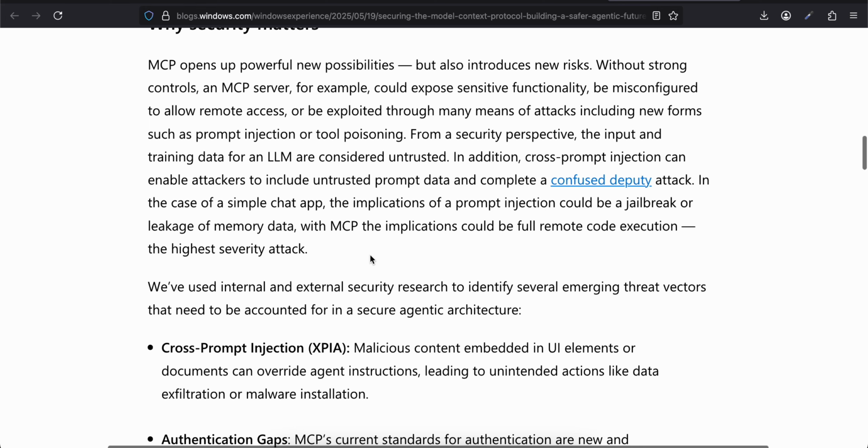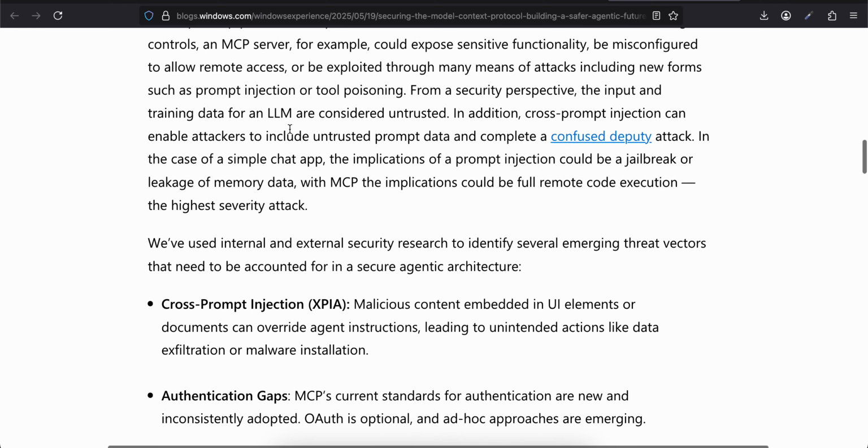Why security matters? MCP opens powerful new possibilities but also introduces new risks. Without strong controls, an MCP server, for example, could expose sensitive functionality, be misconfigured to allow remote access, or be exploited through many means of attacks, including new forms such as prompt injection or tool poisoning.